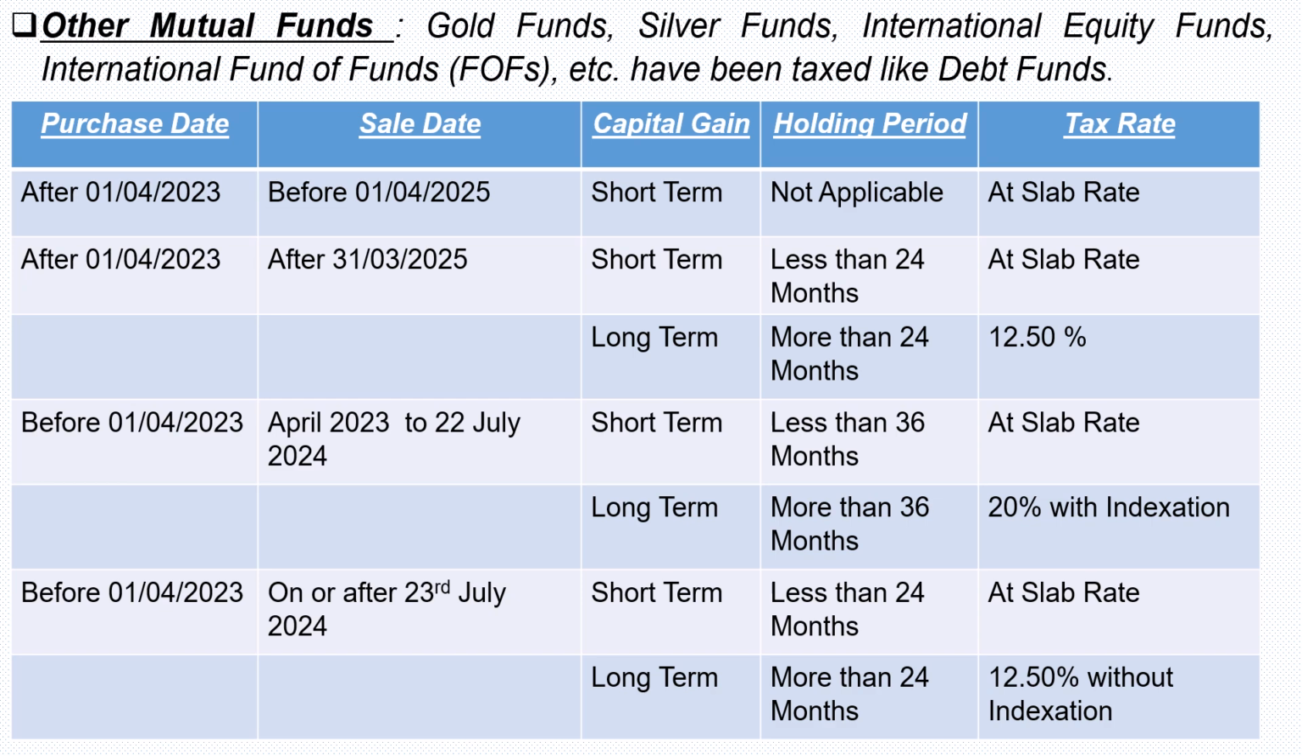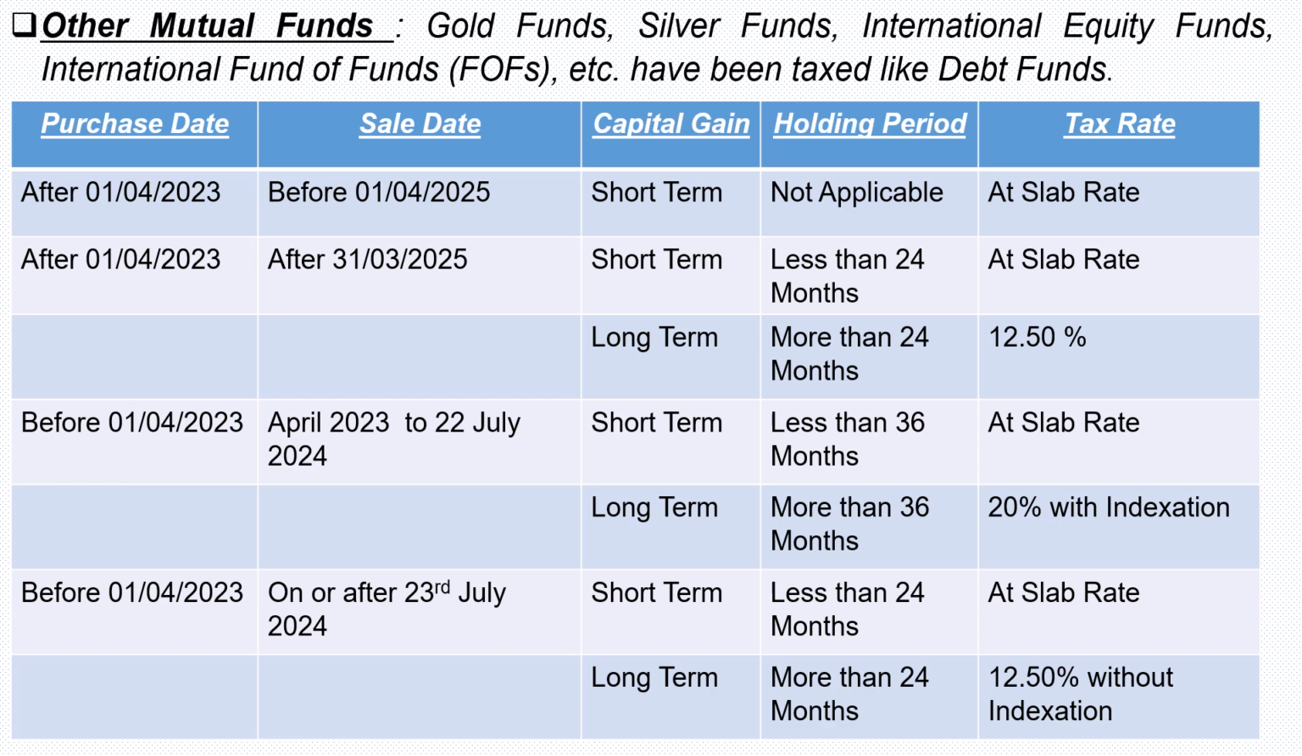Taxation of other mutual funds. Gold funds, silver funds, international equity funds, international fund of funds, etc. have been taxed like debt funds. If the fund is purchased after 1st of April 2023 and sold before 1st of April 2025, irrespective of the holding period, it is a short-term capital gain and is taxed at the slab rate. Purchased after 1st of April 2023 and the sale date is after 31st March 2025, if the holding period is less than 24 months, it becomes short term and is taxed at the slab rate.